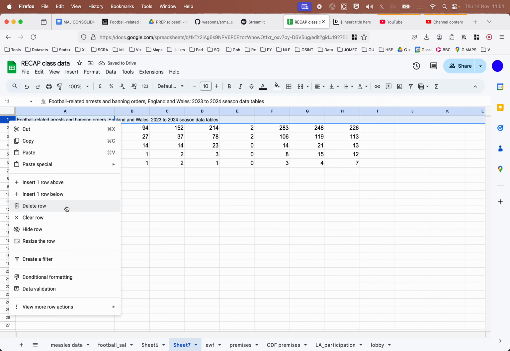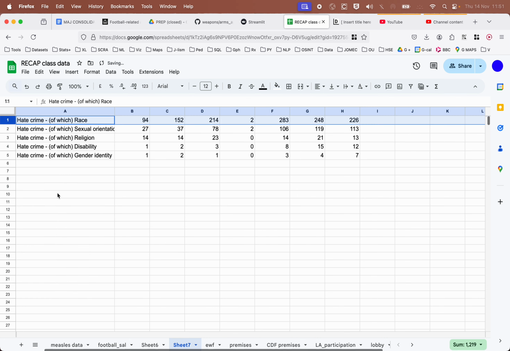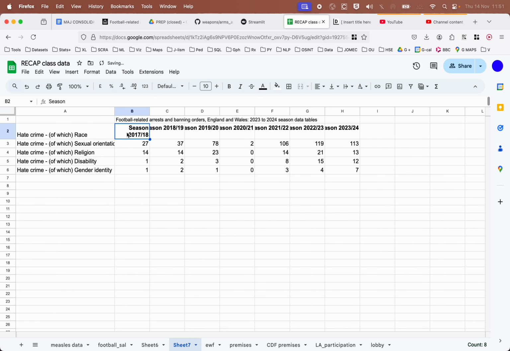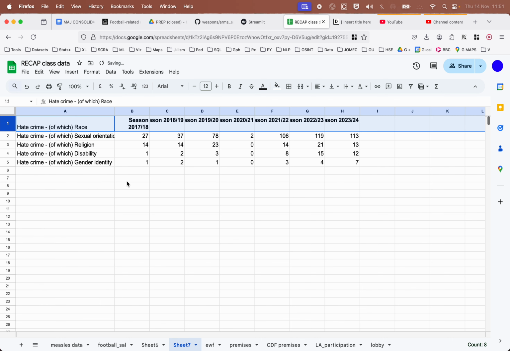Let's get rid of this row because we don't need it. Let's insert a row and then let's paste. Okay, I've taken it again. So there we are, 2017, 18, 19, 20, and so on. So the question is, who's seen the biggest increase since 2017-18?